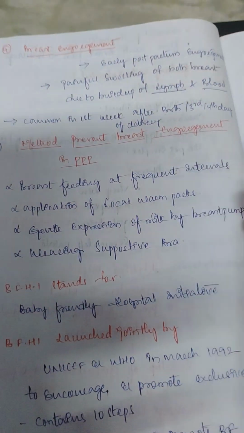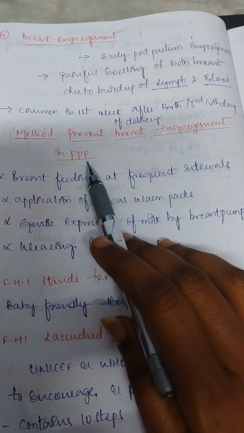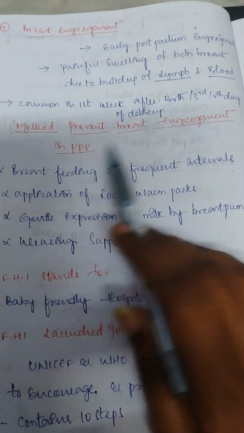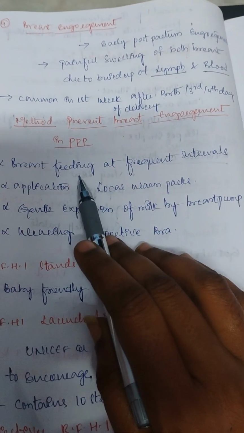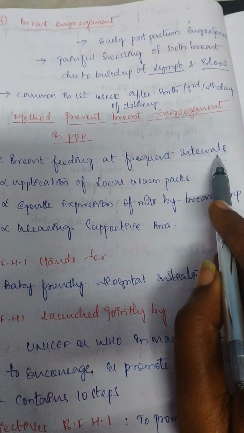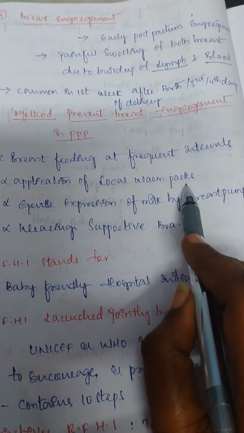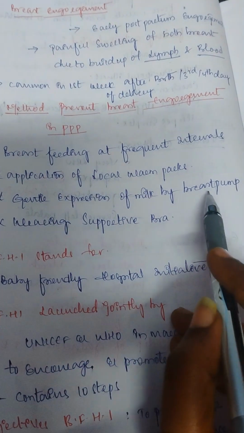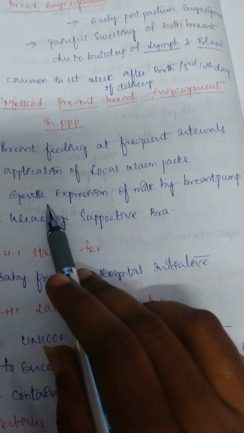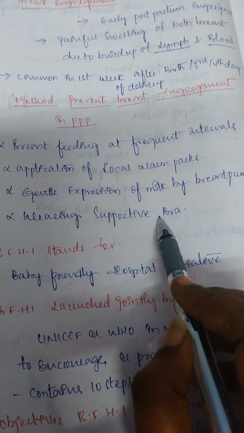Okay, so what methods can we use to prevent breast engorgement in the postpartum period? First, tell the mother to breastfeed at frequent intervals, and apply local warm packs. She can also use a breast pump for gentle expression of milk, and wear a support bra.